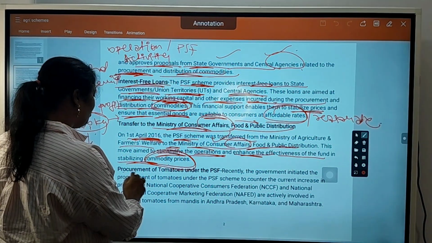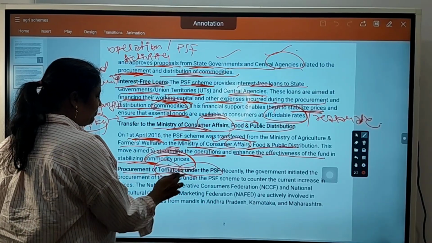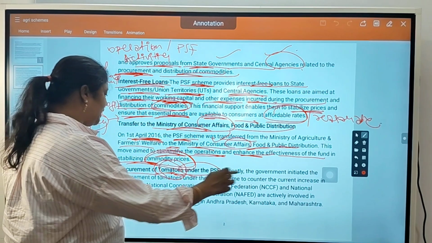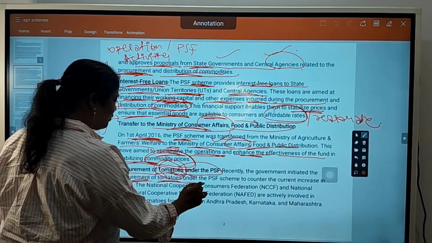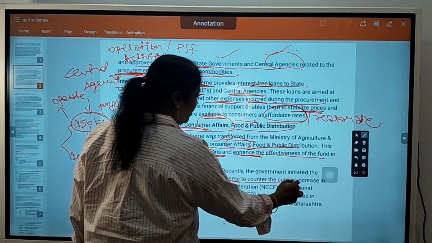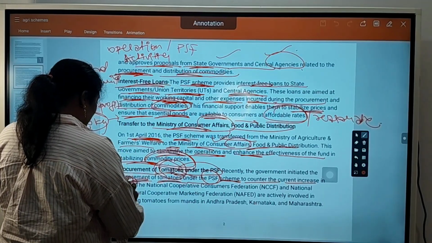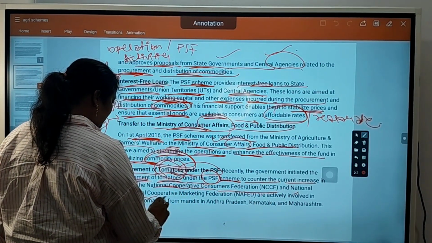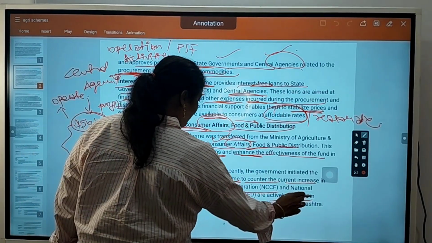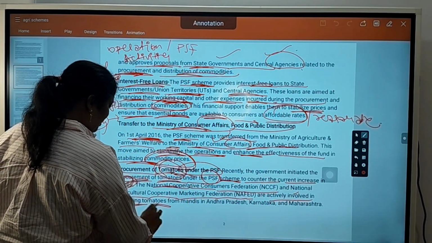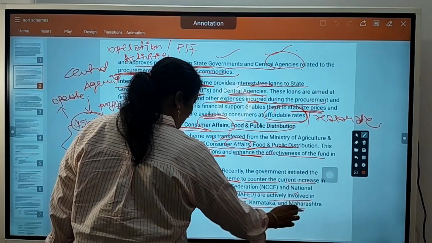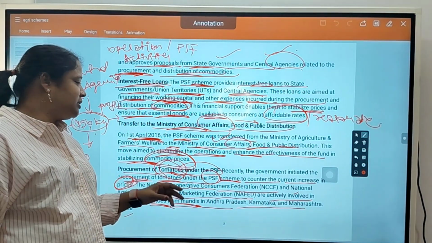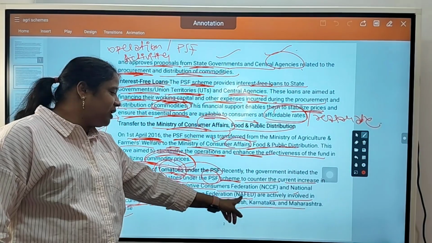Okay, so procurement of tomatoes under PSF. How do they procure tomatoes when there is inflation in tomato prices? Recently, the government initiated procurement of tomatoes under the PSF scheme to counter the current increase in prices. The National Cooperative Consumer Federation and National Agricultural Cooperative Marketing Federation are actively involved in procuring tomatoes from mandis in Andhra Pradesh, Karnataka, Maharashtra. There are two organizations, that is NCCF and NAFED.